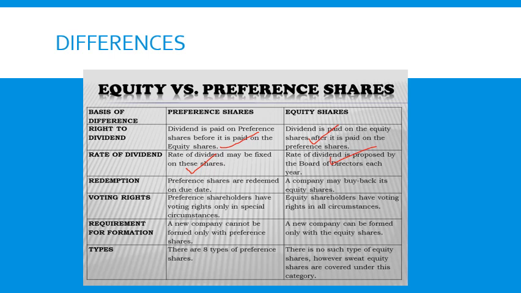And the redemption, preference shares can be redeemed after a due date, but in case of equity shares, there is no redemption, but the company can buy back these shares later.